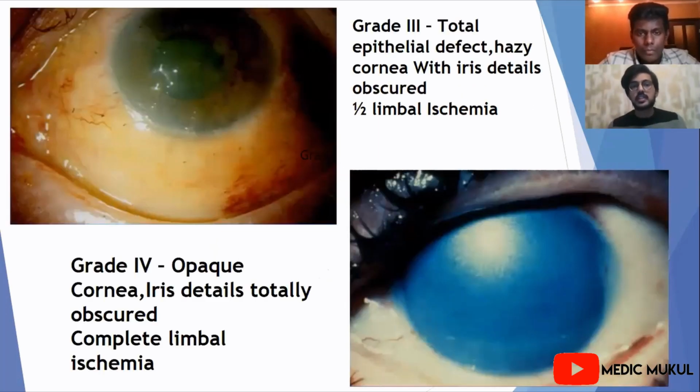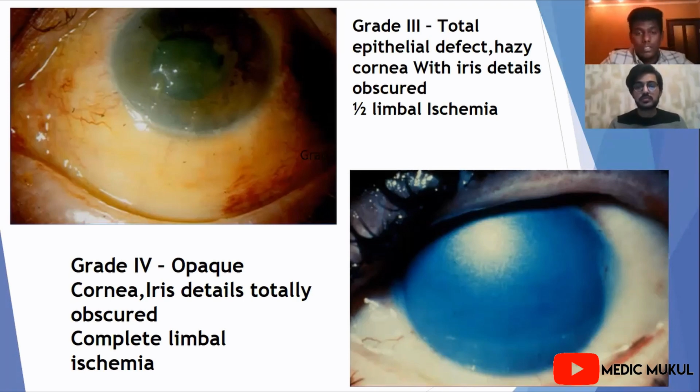I would like to show the image here of grade 3 and grade 4. We can see here the total grade 3, that is a total epithelial defect, a hazy cornea with iris details obscured, and we can see grade 4. I'm focusing on grade 3 and grade 4 because surgical treatment is a logical approach, mainly for grade 3 or grade 4 patients according to Hall's classification.